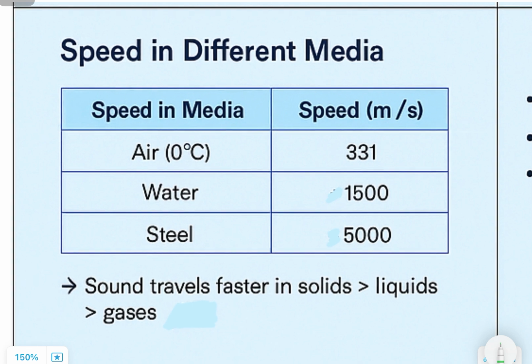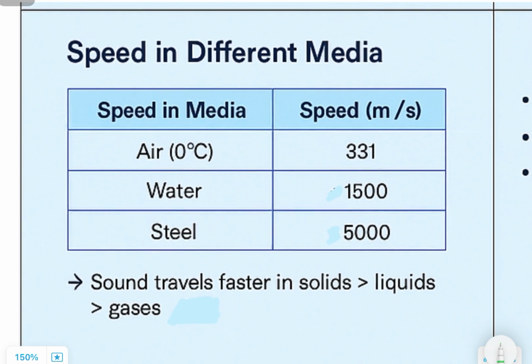Section 6, Speed in different media. Now let's compare how fast sound travels in different media. Here are some approximate values. In air at 0 degrees Celsius, 331 meters per second. In water, 1,500 meters per second. In steel, 5,000 meters per second. What do you observe? Yes, sound travels fastest in solids, then in liquids, and slowest in gases.